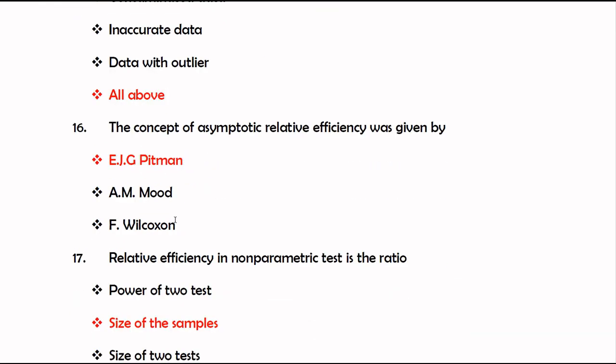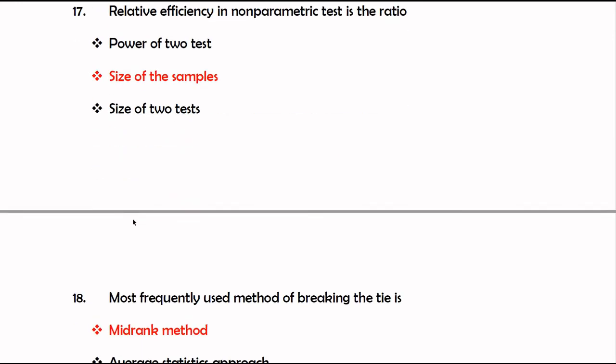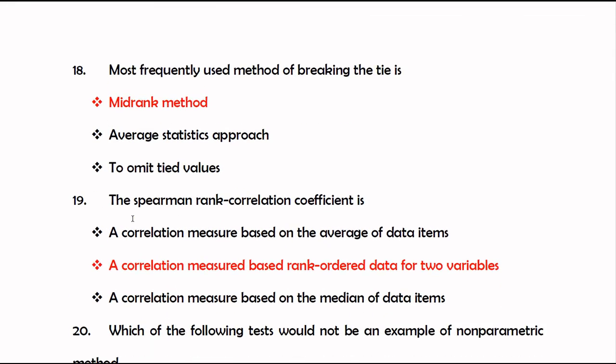The concept of asymptotic relative efficiency was given by E.J. Pittman. Relative efficiency in a non-parametric test is the ratio of the power of two tests, size of the sample, or size of two tests? The right answer is size of the sample. The most frequently used method of breaking the tie is the mid-rank method, average statistics, or approach to omit tied values. The right answer is the mid-rank method.